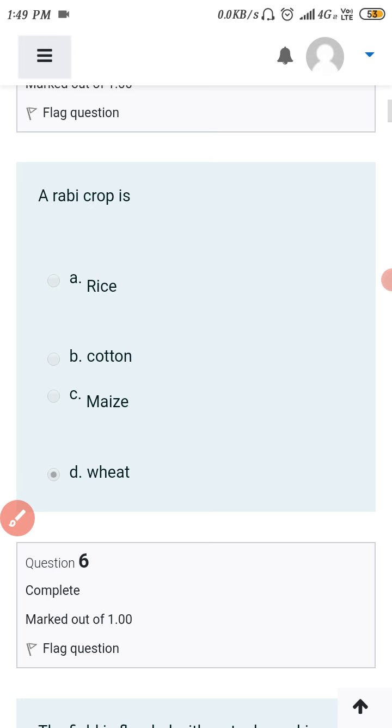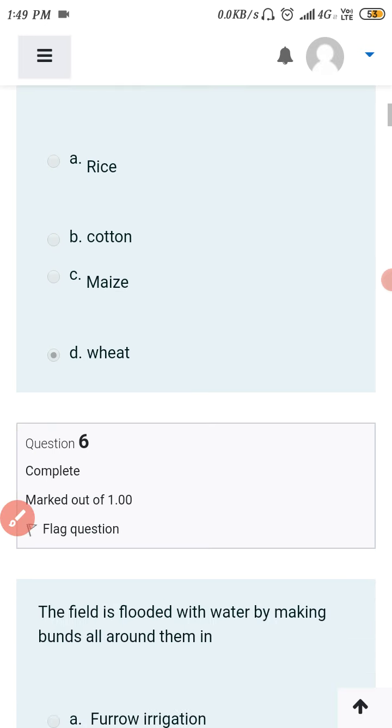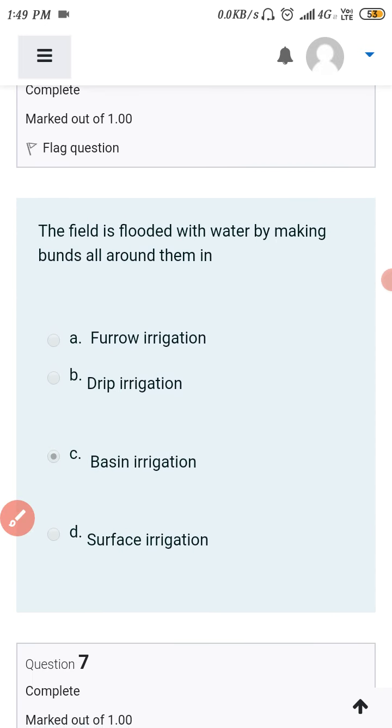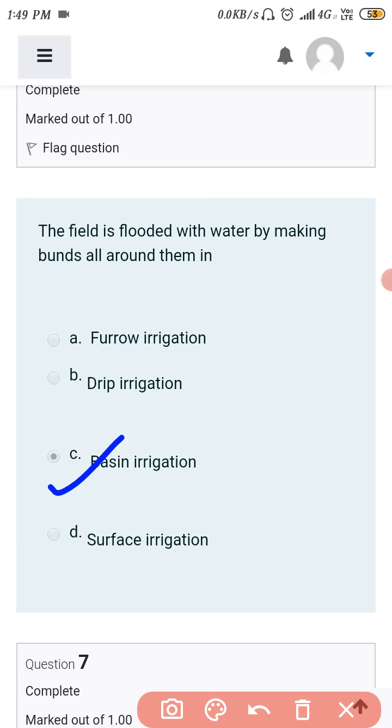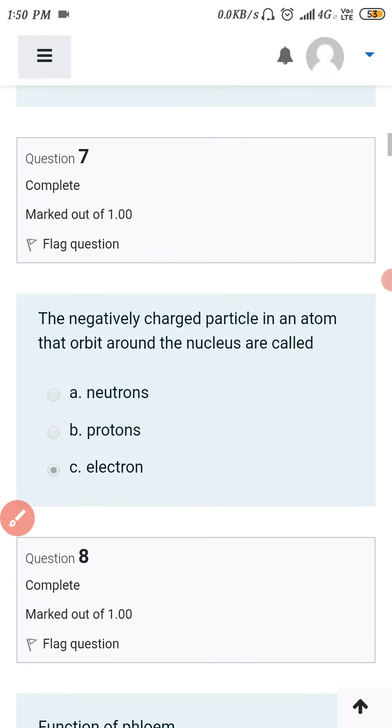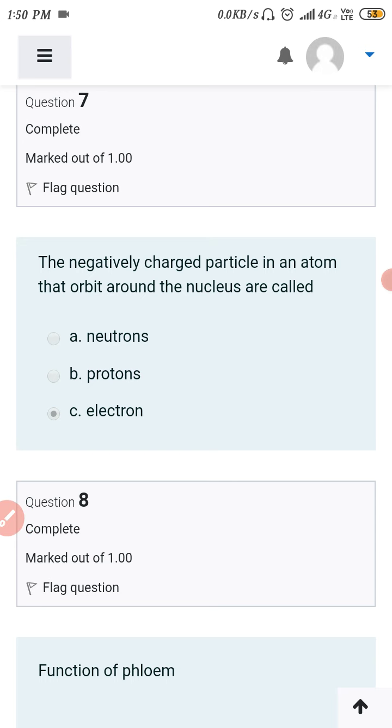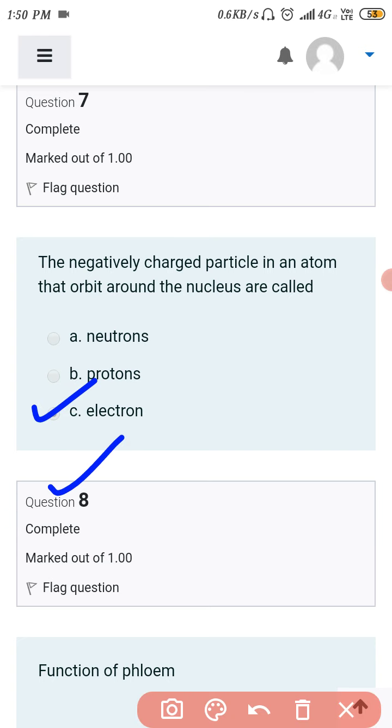Next, which is a rabi crop? Wheat is the rabi crop. Next, the field is flooded with water by making bunds around them, that is known as basin irrigation. Okay, so the negatively charged particles in an atom that orbit around the nucleus are known as the electrons.